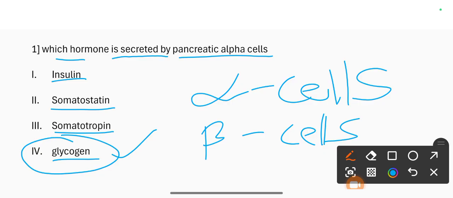Glucagon generally elevates the concentration of glucose in the blood by promoting gluconeogenesis and glycogenolysis. So the correct option is 4, glucagon.